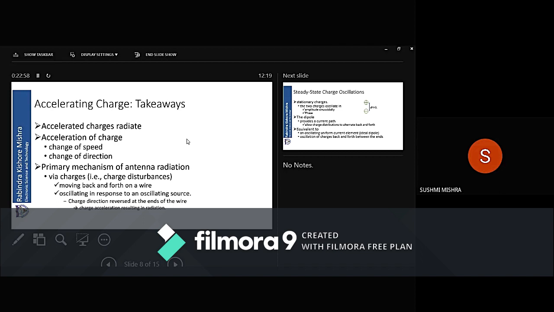Or you go from A to B with uniform speed, then from B to C, which is not collinear to AB. So A to B, make an angle, go to C. A to B, B to C with the same speed, but at B, you have changed the direction. Therefore, there is an acceleration. Therefore, there will be radiation at the point B.